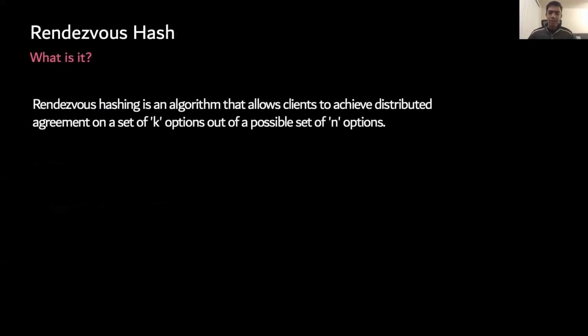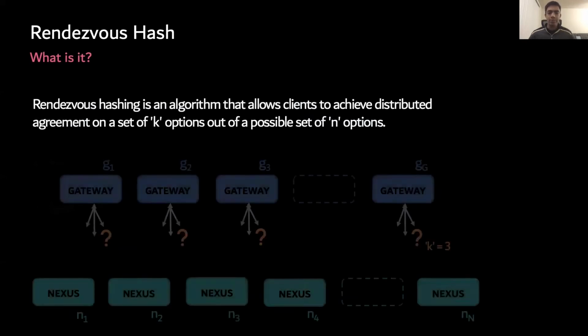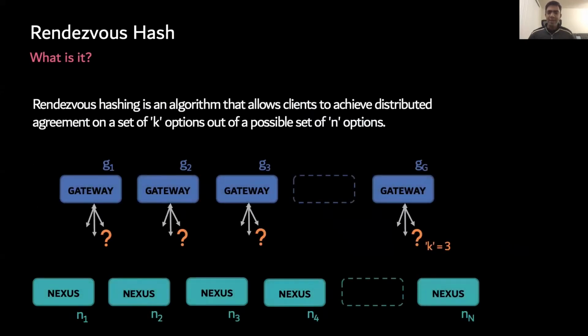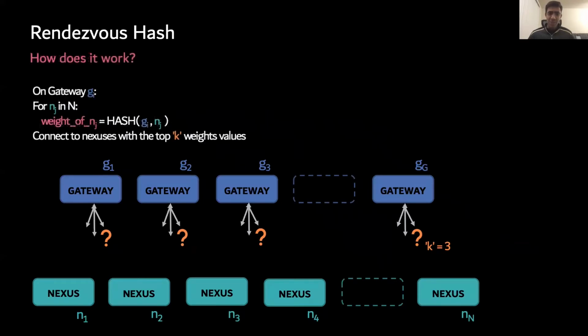Rendezvous hashing is an algorithm that allows clients to achieve distributed agreement on a set of k options out of a possible set of n options. This is exactly the same problem statement we set up just now. We too want every gateway to pick k out of a total n nexuses they would connect to. And so each gateway will run this algorithm independently.